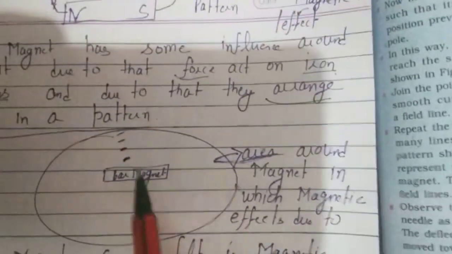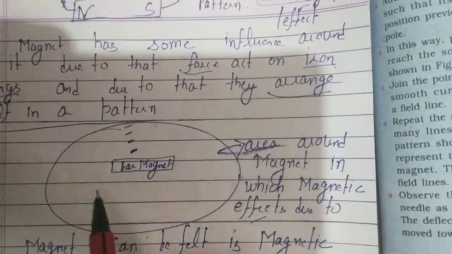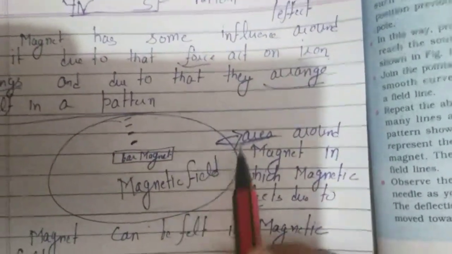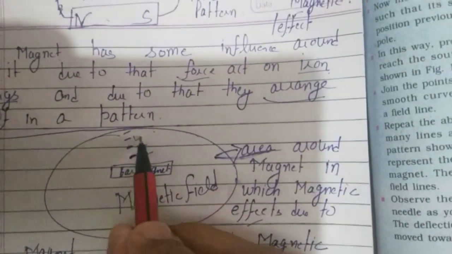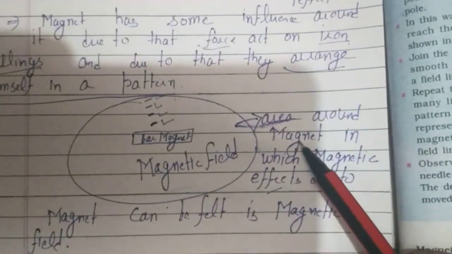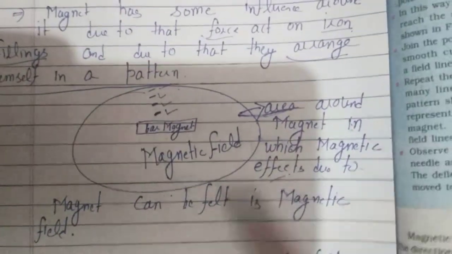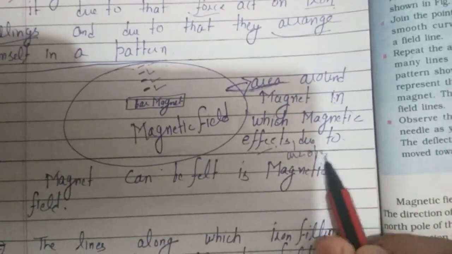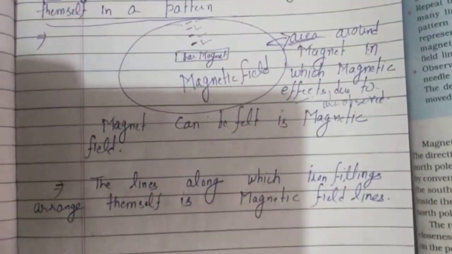So these magnetic effects are present in some area. The area around the bar magnet in which we can observe the magnetic effects due to the magnet is known as a magnetic field. What is this magnetic field? Magnetic field is an area around the magnet in which we can feel the magnetic effects due to the magnet. So this is a concept.